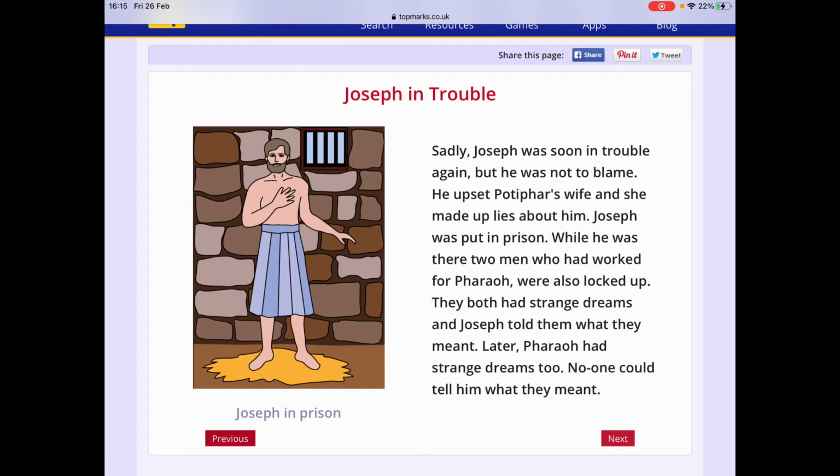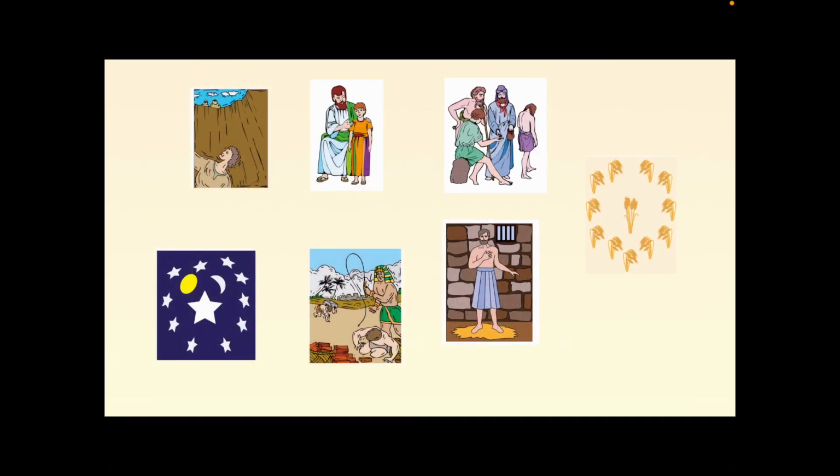That was the first half of the story of Joseph. He was the favourite son of his father Jacob, but his brothers were quite upset with him, so they sold him as a slave. And he worked very hard as a slave, but then he ended up in prison because he upset Potiphar's wife. We have some storyboard cards here, and I would like you to pause the video and try to arrange them in your mind in the correct part of the story. So which card is going to go first, and then sequence them in the correct way that the story went.